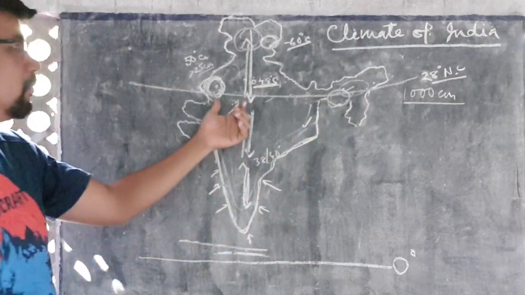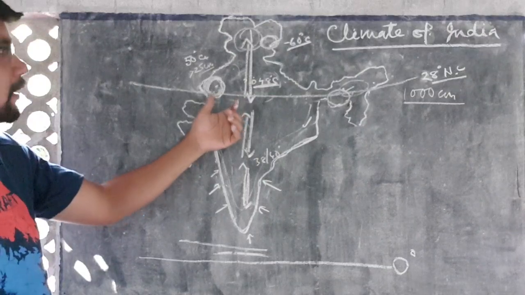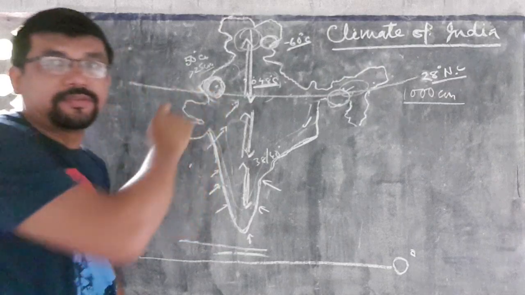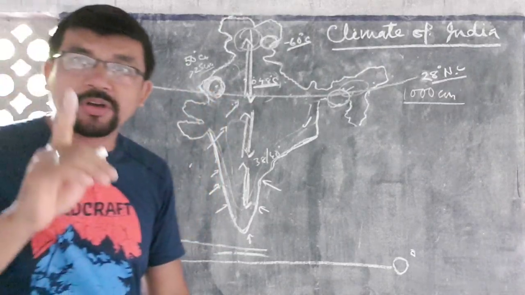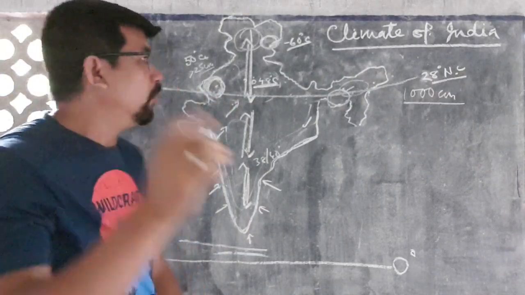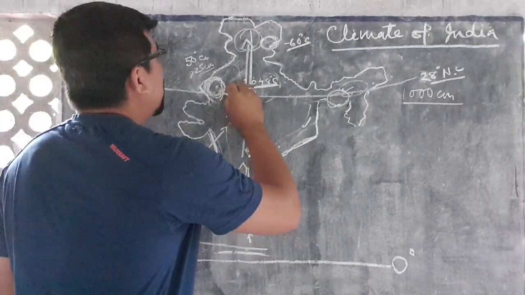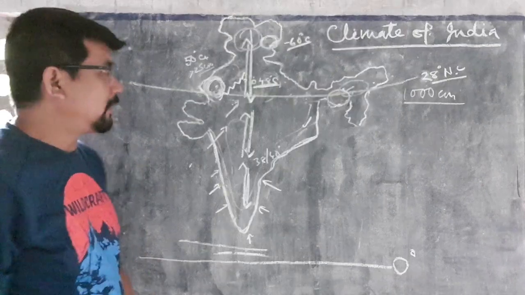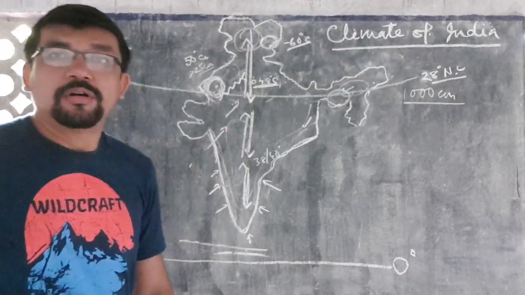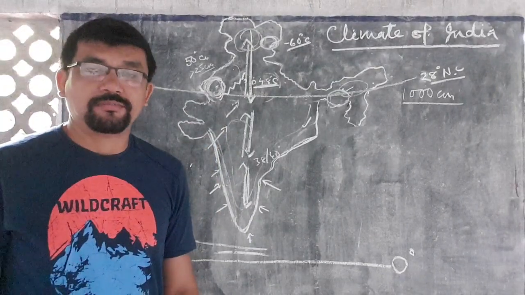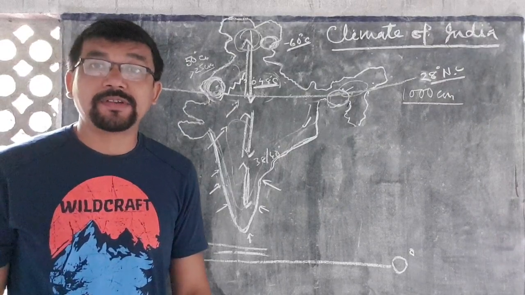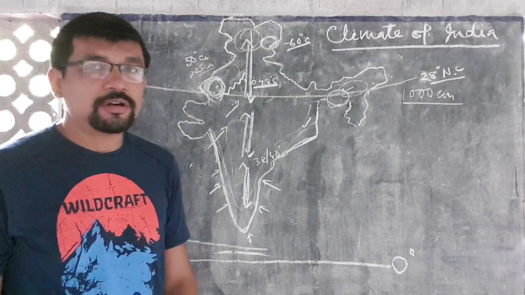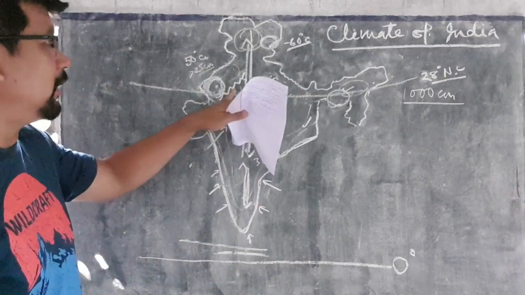But in the case of Rajasthan, there is no highland or high mountainous region found in this region. There is only one mountainous region, which is known as the Aravalli Mountain. But it is an old fold mountain. It is one kind of residual hill. Therefore, it cannot block the southwest monsoon.